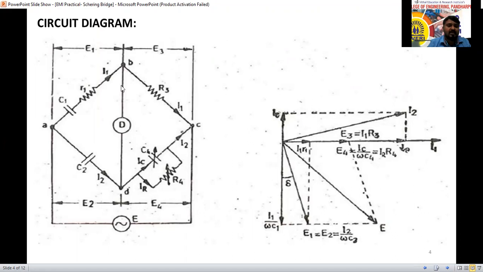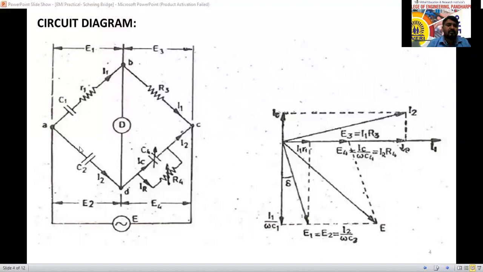It senses the potential difference between B and D. If any potential difference is there, it will detect it. If there is no potential difference, that is the potentials at B and D are equal, then it acts as a null detector. There is no current flow through it, so this branch acts as an open circuit.